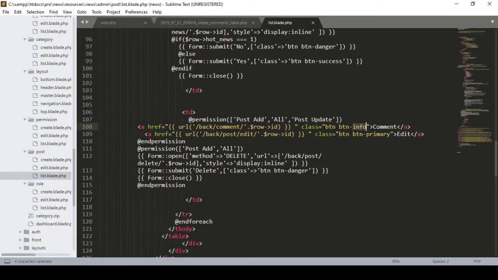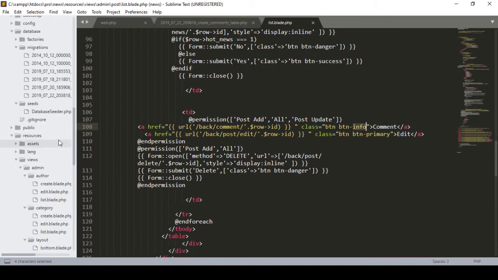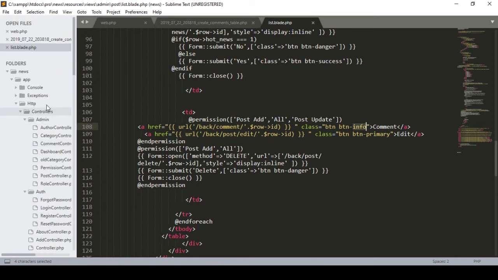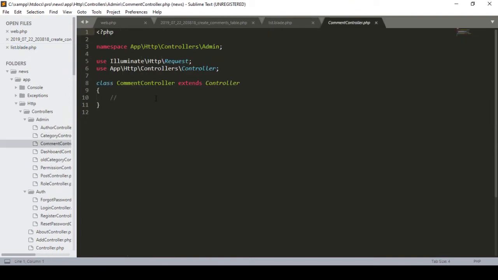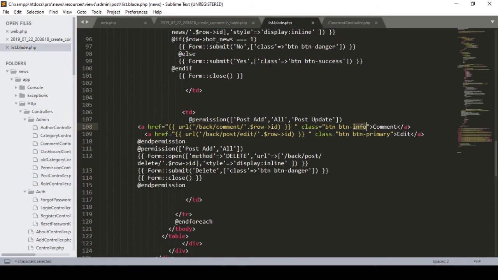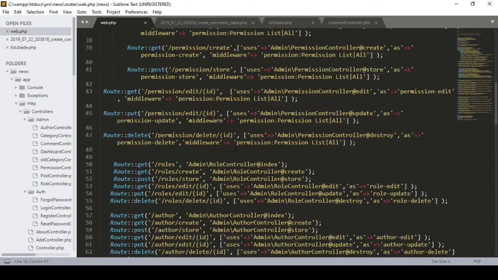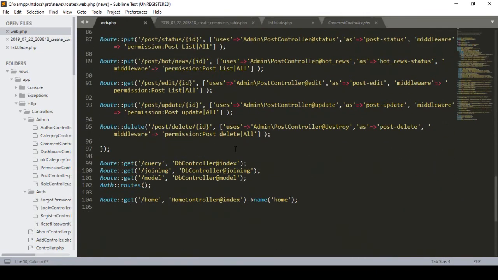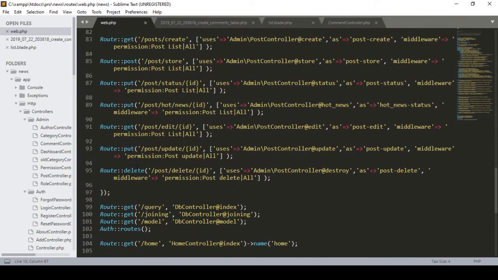If you go to our page, in our admin folder, that means http admin, you can see there is a new controller created as comments controller. So now I just open it. I already defined a URL as back comment, and also there is the ID. So now we have to create a route for this one. If you go to that route file, it will be a get, so I just copy it.